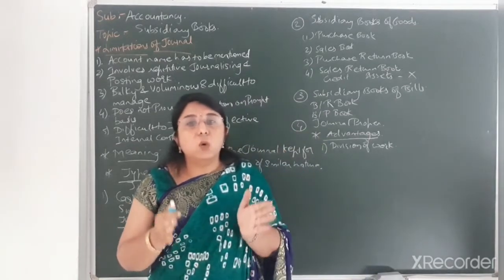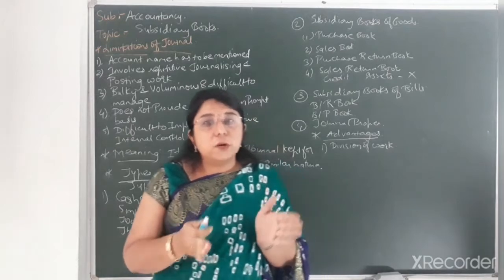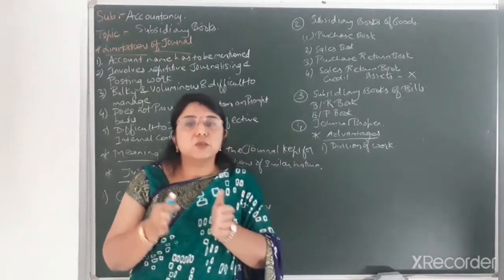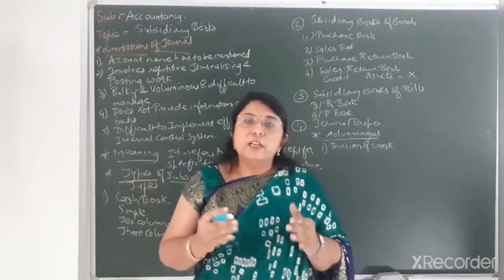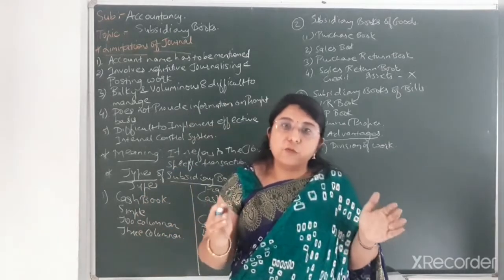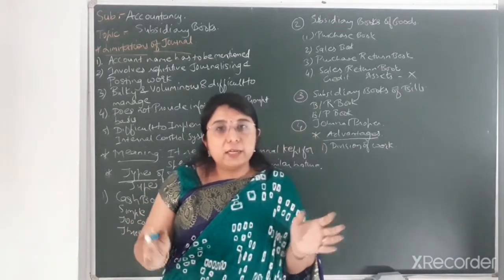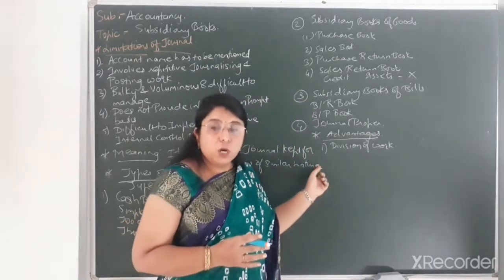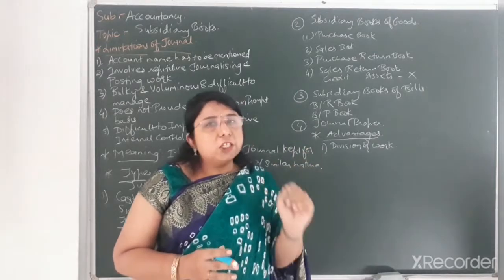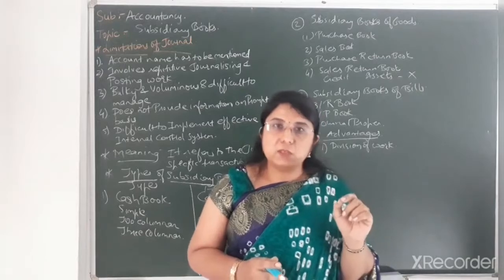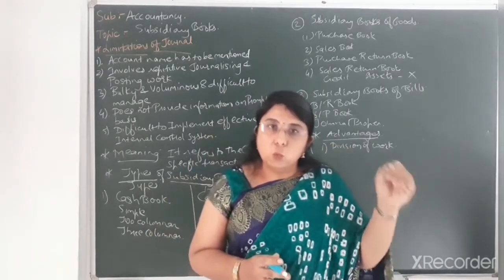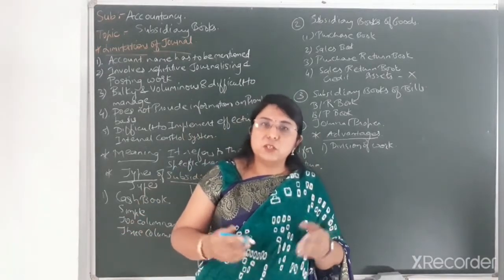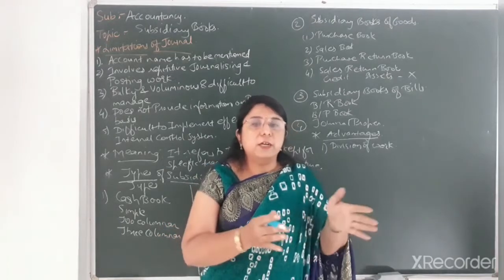Over here the work can be divided. Different persons can be given the department to handle only purchase related transactions, or only sales related transactions. So in this way, different persons can be allocated different kinds of work, and prompt and easy results can be available due to division of work in the subsidiary books. Each and every worker of the business can be allocated different work according to his caliber. If some person is quite familiar with purchase related transactions, then he will be given the department related to purchase only.